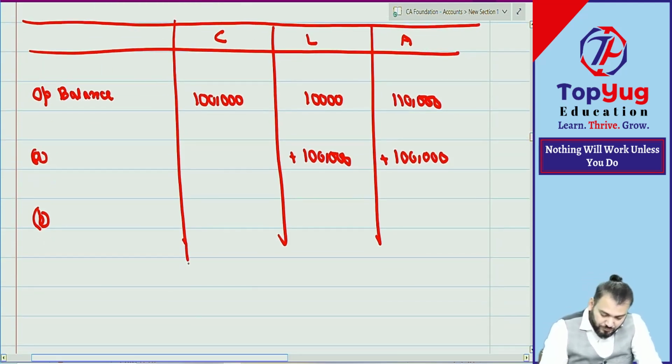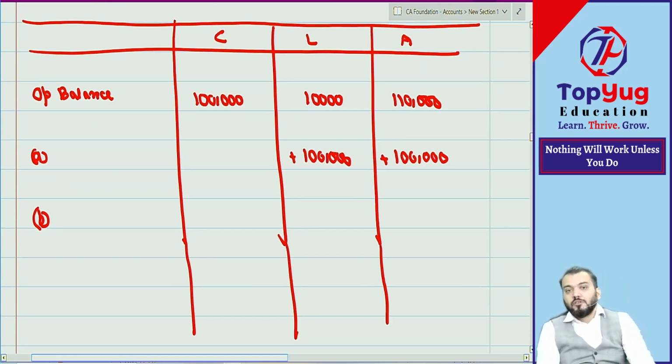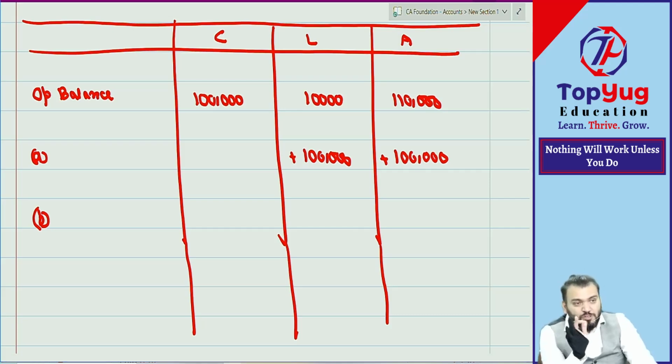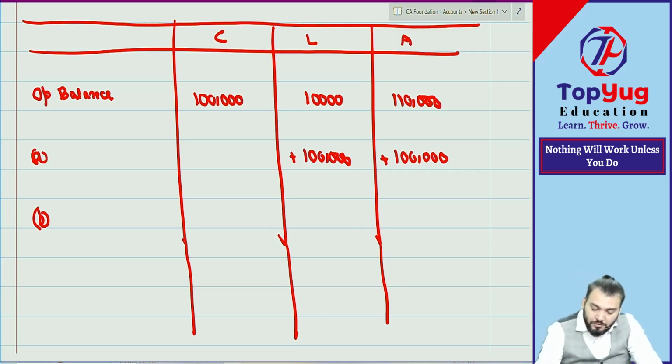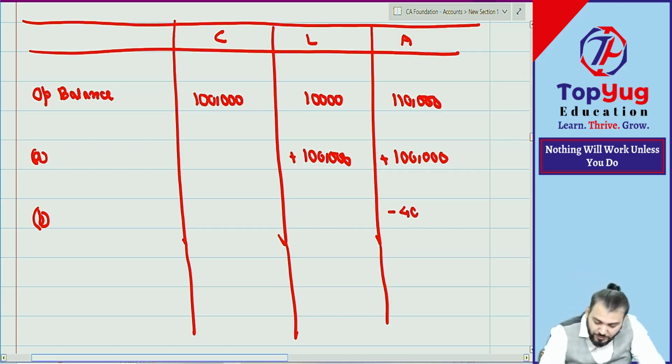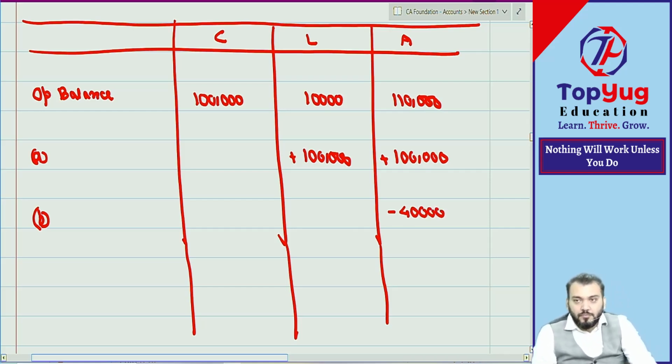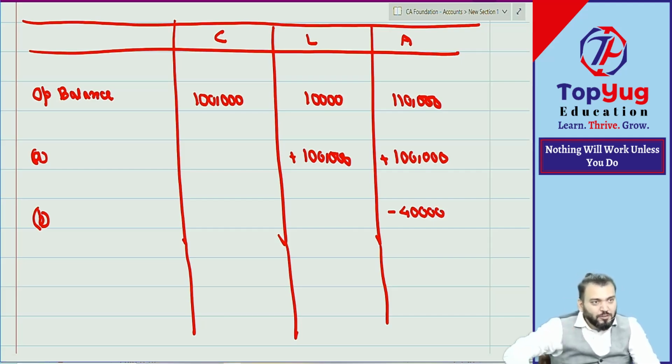Point number B. Tell me. Sold goods costing rupees 40,000. So out of goods purchased 1 lakh, how much sold? So how much goods is going out? So can I say minus 40,000? Goods is going out costing rupees 40,000.